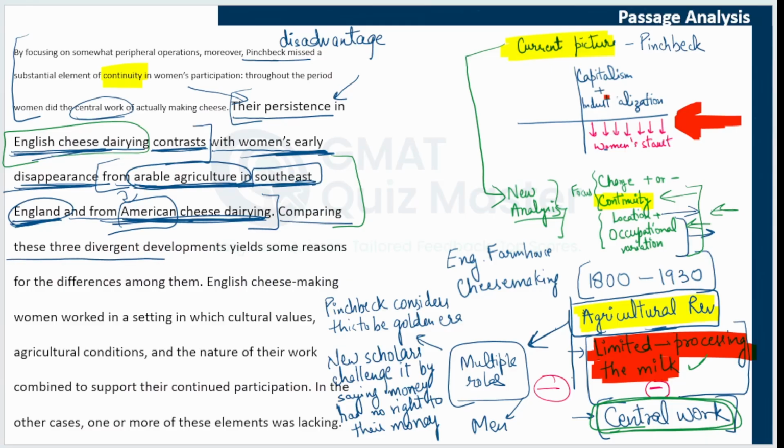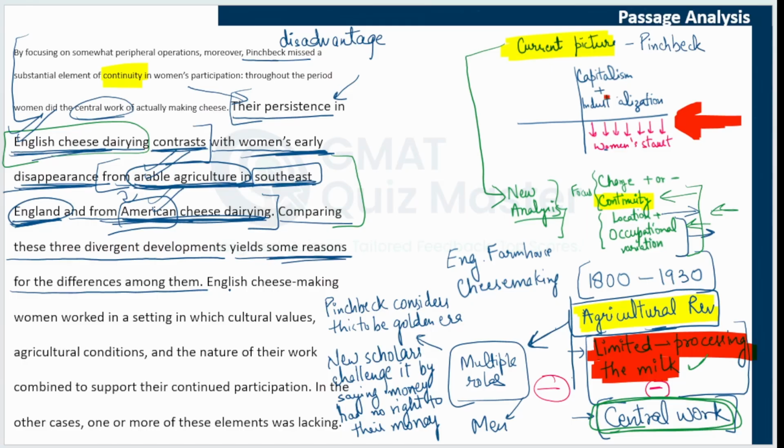Comparing these three divergent developments. So what are the three divergent developments? One is English cheese dairying. Second is arable agriculture in southeast England. Third is American cheese dairying. So how things changed in these three different areas yields some reasons for the differences among them. So how these developments were different, they also tell us why these developments were different.